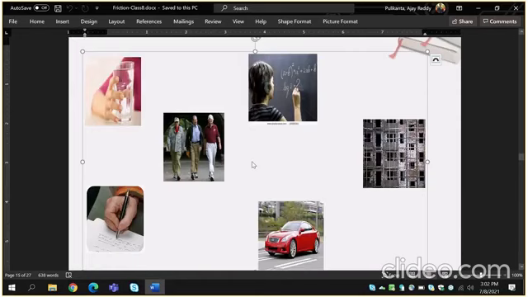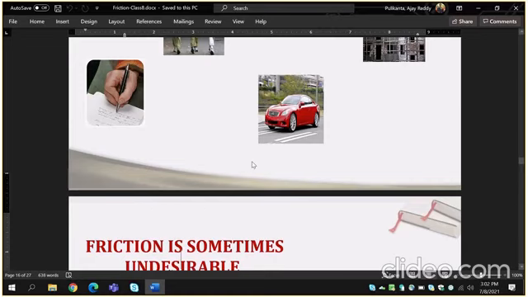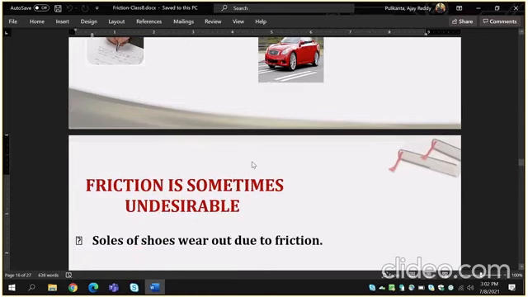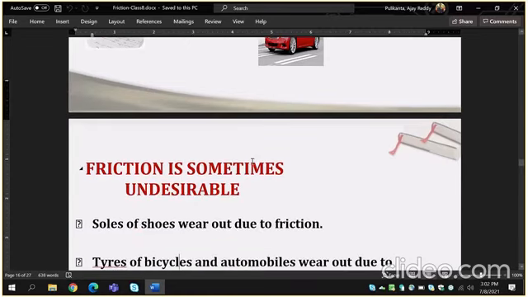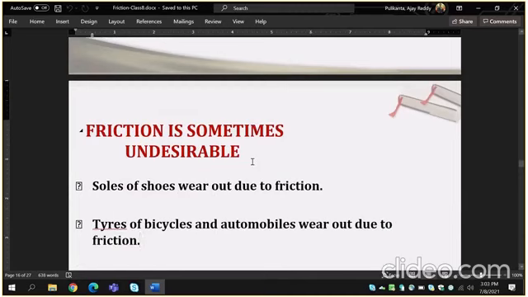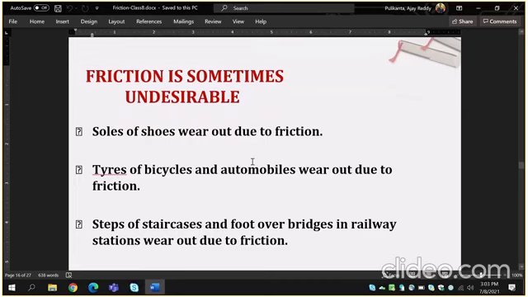Observe the given diagrams. Friction is sometimes undesirable. Soles of shoes wear out due to friction. And the next one, tires of bicycles and automobiles wear out due to friction.